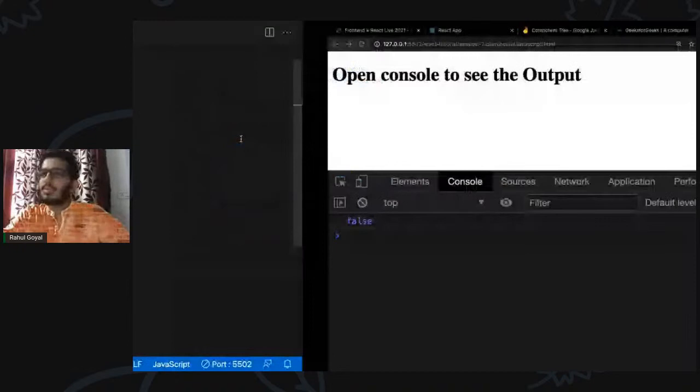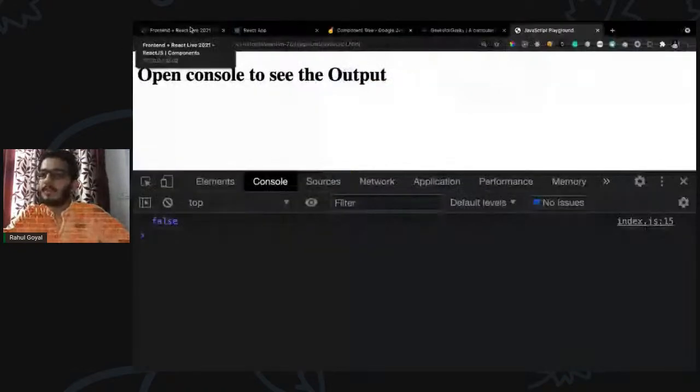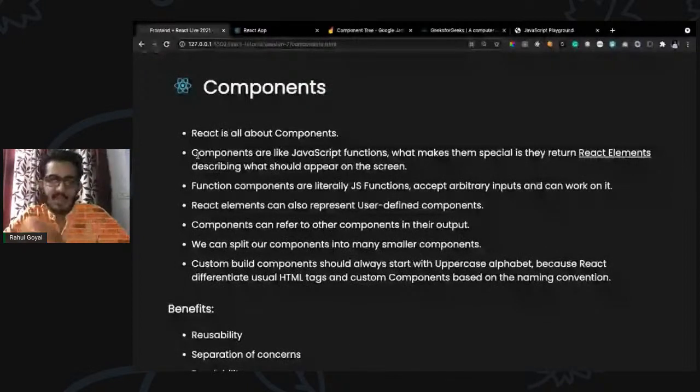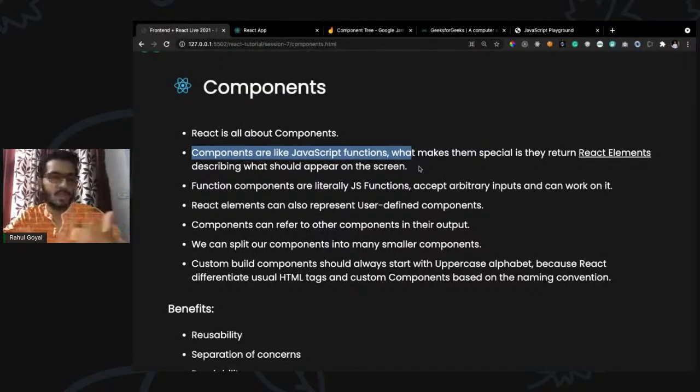Okay, so let's move forward. All right. So how do we build the components in React? We build components by combining HTML, CSS, and JavaScript, and then we can combine those components to build our complete user interfaces. Okay. So components are just like JavaScript functions. Now, what makes them special is that they return React elements describing what should appear on the screen.